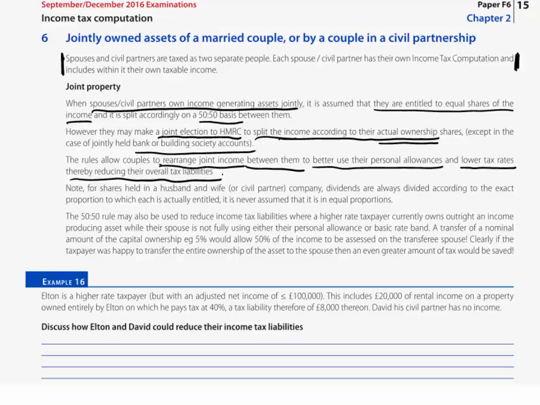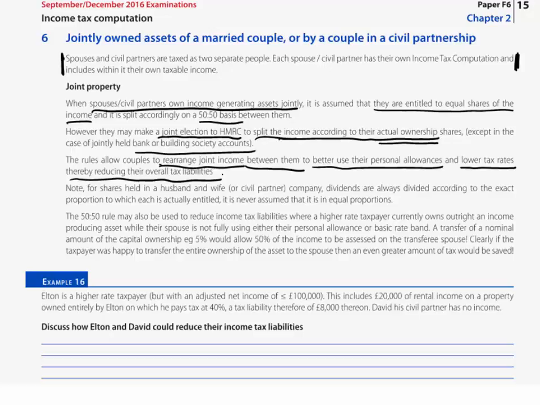Now, of course, in any exam question, you must be told what that actual ownership is. Now, that's going to be, of course, something other than joint 50-50 ownership. It may be 60-40, 75-25, 80-20, or whatever it wants to be there. But that election moves it from 50-50 to the actual ownership, not to some made-up figure that they might prefer. No, according to actual ownership there.